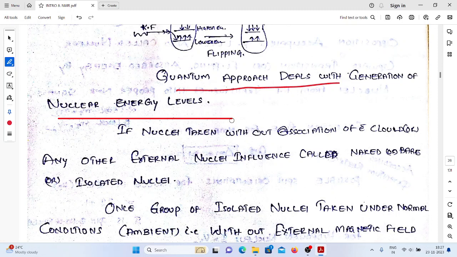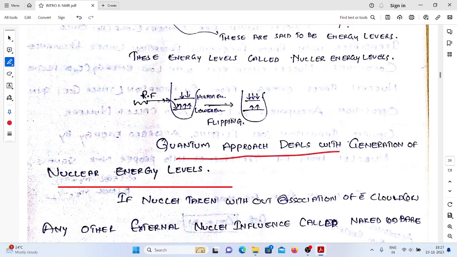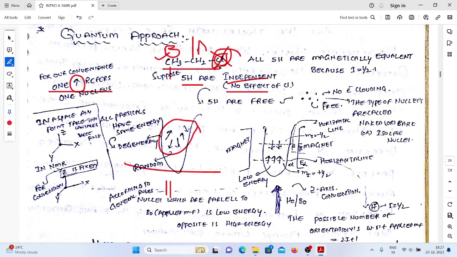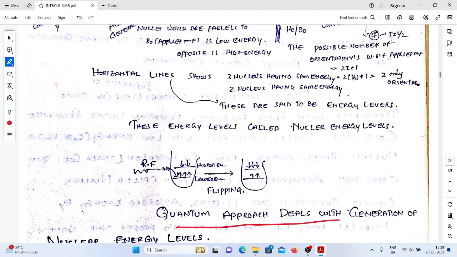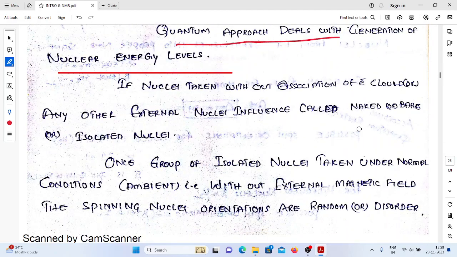Now we are saying that if any nucleus is not influenced by any third partner, as in the case of chlorine where we are assuming it is not influencing these, that is one consideration. The second one is electron density: if the particle is not associated with any electron density, no electron clouding, in such cases the independent nuclei are commonly called as, what is the name?